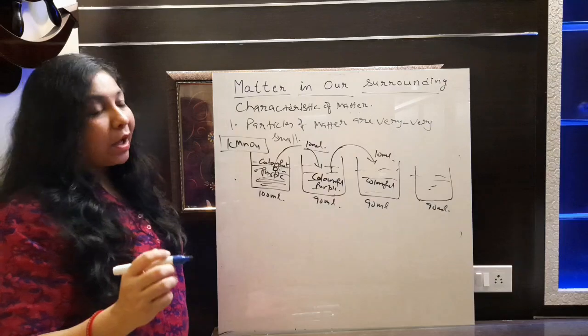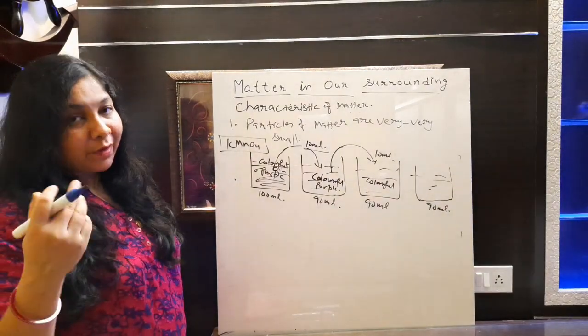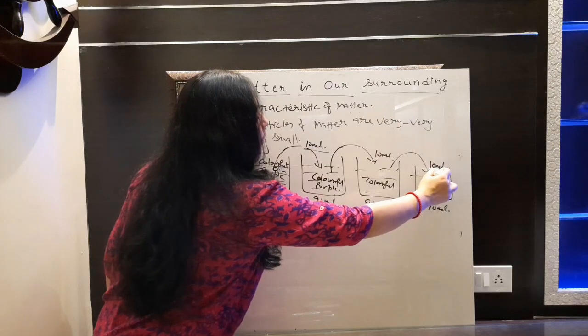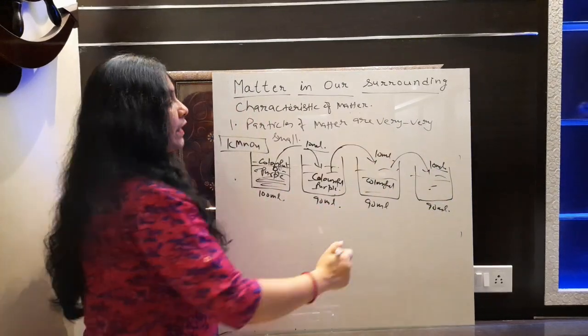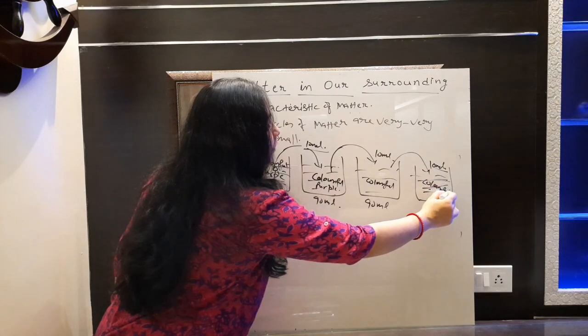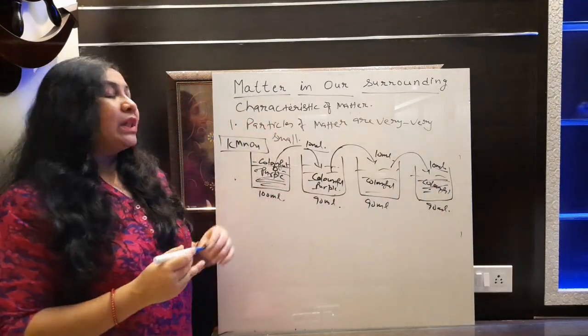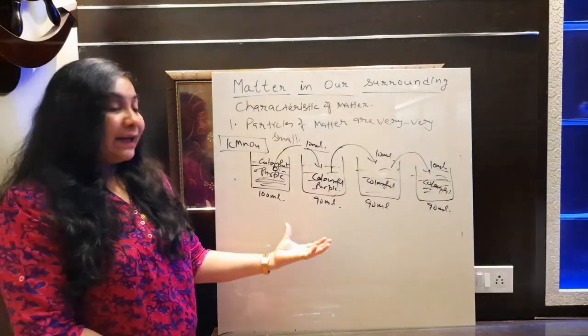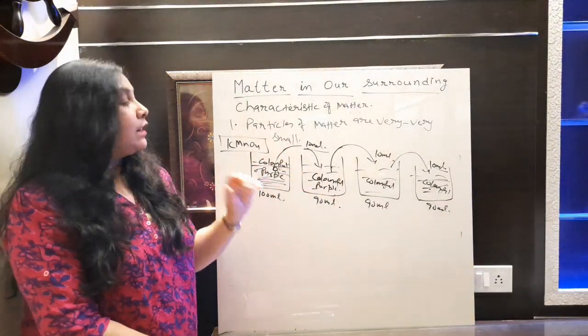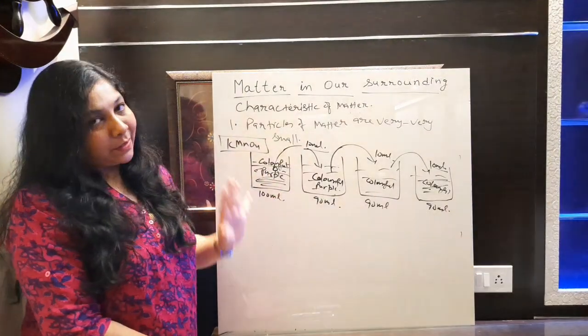Even now if you repeat this experiment one more time, then in the 4th container also, when you put 10 ml of colorful water, this container will also become colorful. So in all 4 containers, what we observe is that the color of the solution changes, and the whole water becomes colorful.